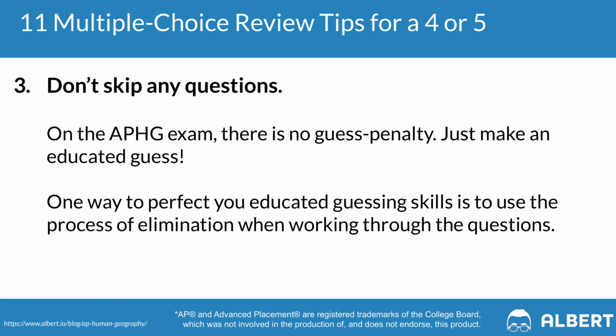Tip number 3 when it comes to AP Human Geography multiple choice tips is to not skip any questions. On this exam, you do not get penalized for getting any questions wrong, and so it makes sense for you to try every single question on the exam. We recommend that you use the process of elimination whenever you can. If there are 1 or 2 answer choices that are clearly wrong in the question, then strike those out and then consider the remaining ones.